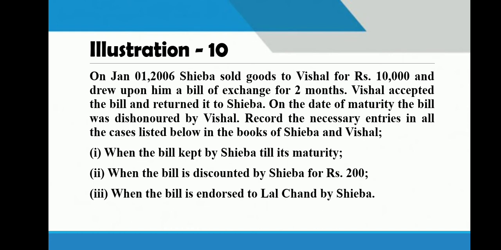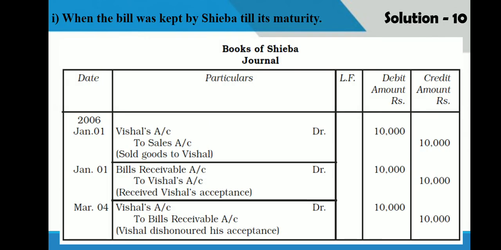See the first case, when the bill is kept by Seba till maturity. Second, when the bill is discounted by Seba for rupees 200, here ready-made amount of discount is given, so no need of calculating amount of discount. And when the bill is endorsed to Lalchand by Seba, so Lalchand is the creditor of Seba. Let us see all these cases and their journal entries. First case, when the bill was kept by Seba till its maturity.